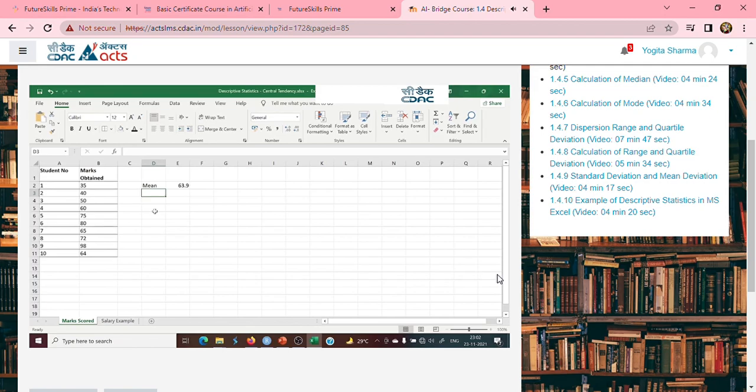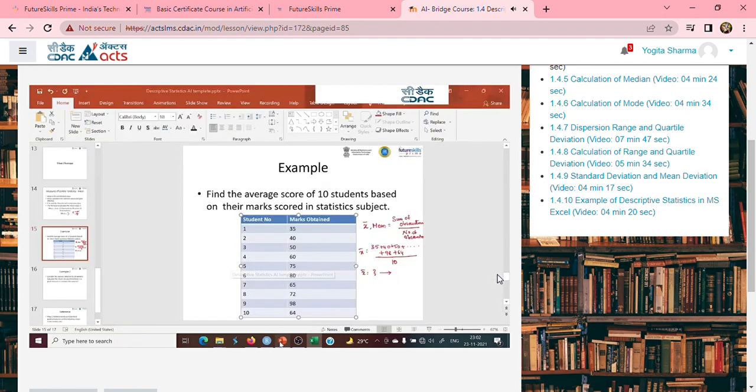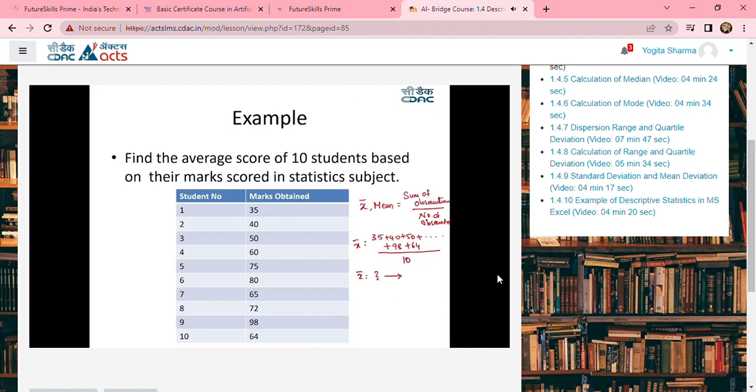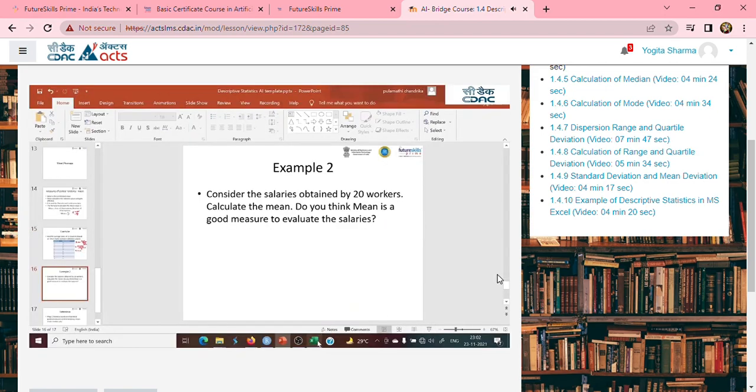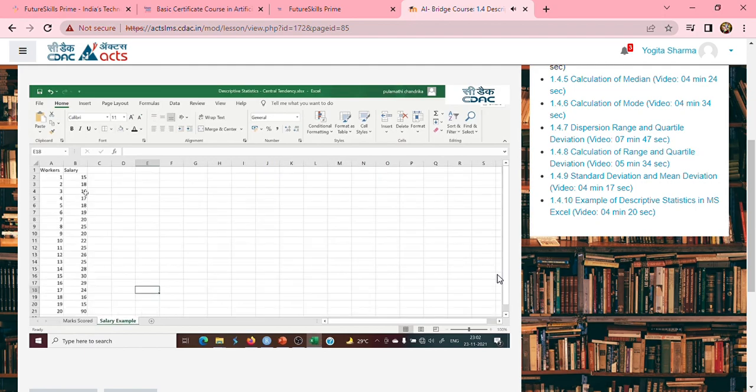Now, having an understanding of this mean score, let us take the second example. I have captured the salaries of 20 workers. I'll calculate the mean value and then see whether the mean is a good measure for me to evaluate the salaries. To understand this, I'll go to the Excel sheet. I've captured the salaries of the 20 customers. What I want to do is calculate the mean value.